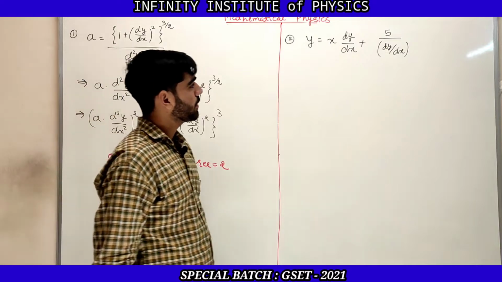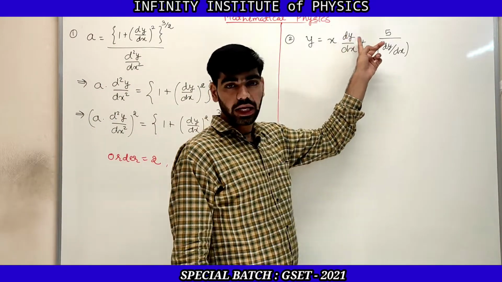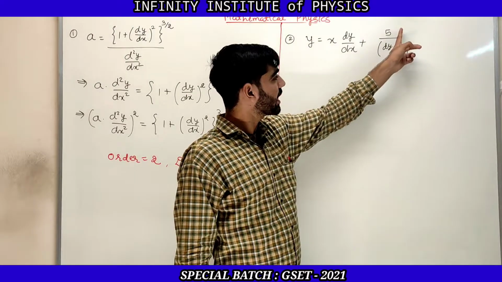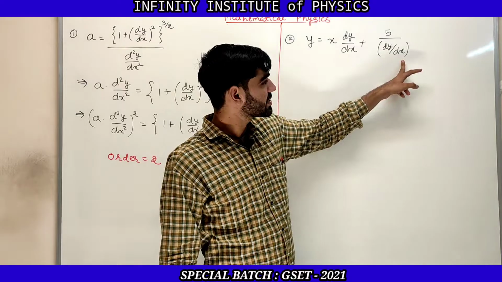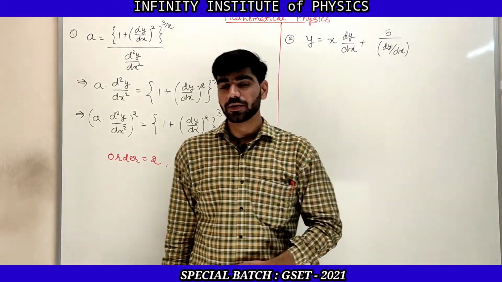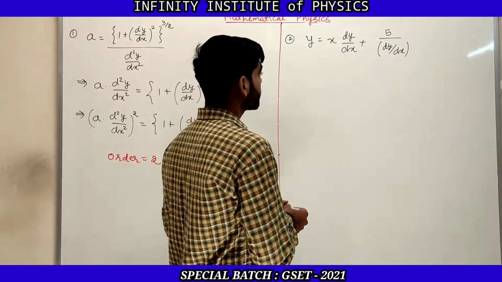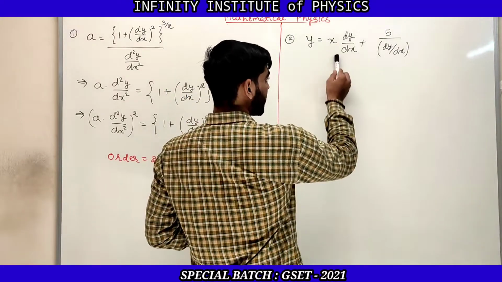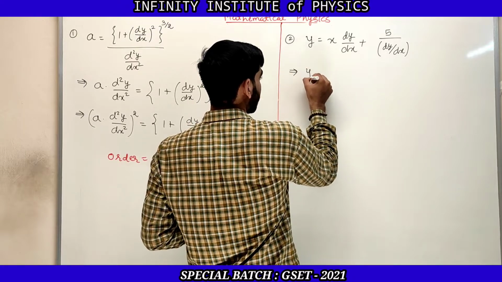Now next example, the equation is given as y is equal to x into dy by dx plus 5 by dy by dx. Here dy by dx is in the denominator. So first of all we need to convert this equation into linear form. So let us take dy by dx as an LCM. So that means that is y.